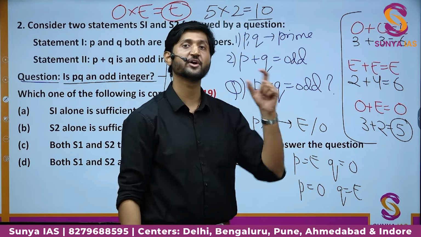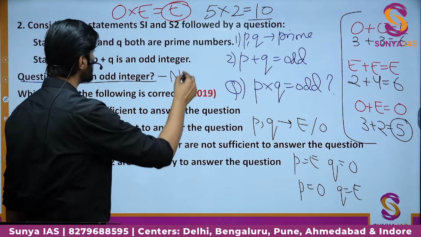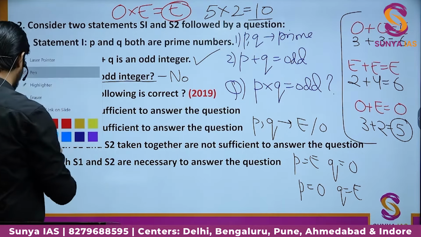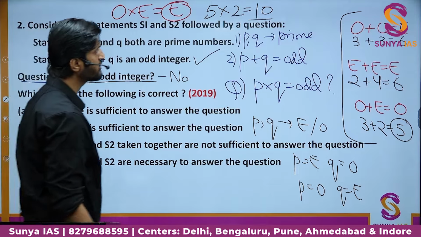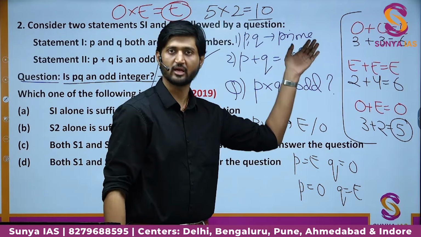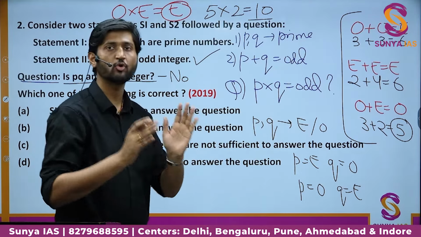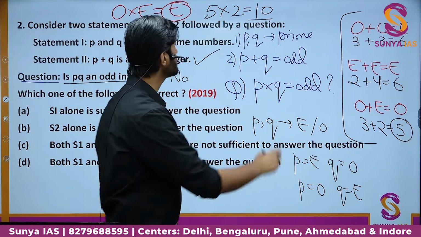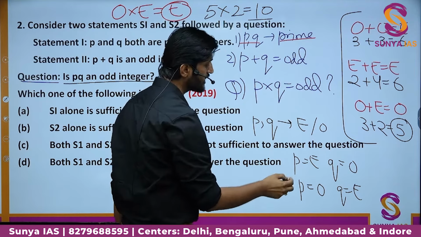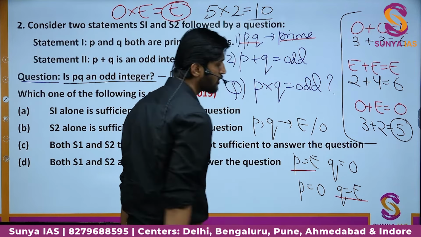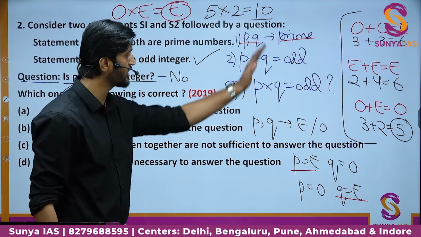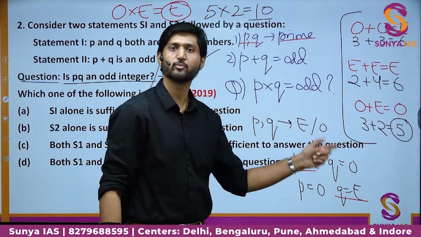And how could we figure this out? We could figure this out using this particular statement. What about the first statement? Statement 1 is not of much use in our case. This statement 1 can help you only to find out that one of these values can be 2. How? Because it says P and Q are prime, and it says out of them one is even. So there is only one even prime number, that is 2. So you can just figure out that okay, one of them is going to be 2 in value.